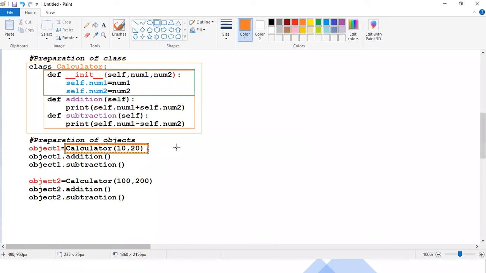No. What will be the class name? The same thing you have to use here. Okay. There is no shortcuts.